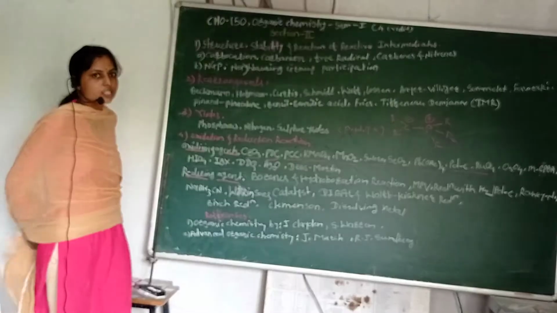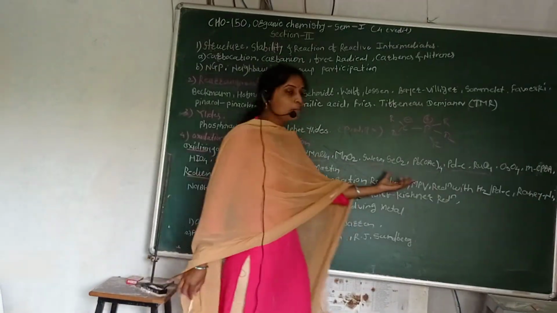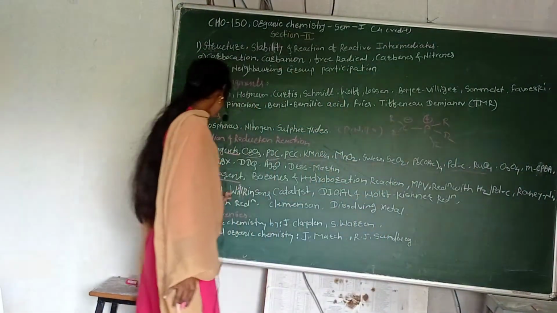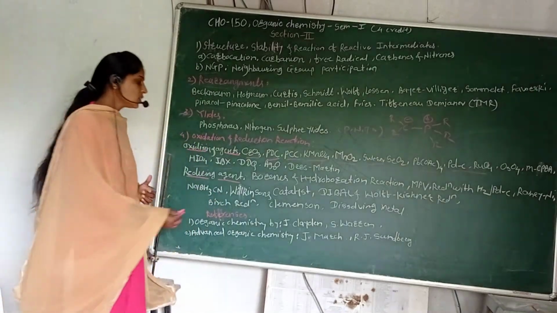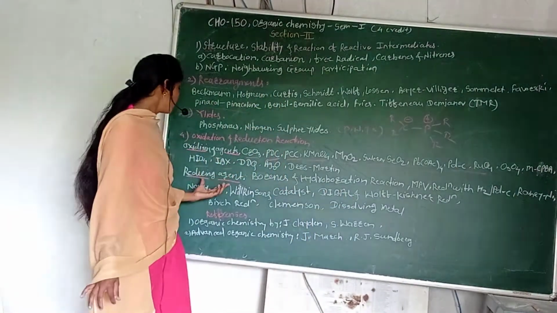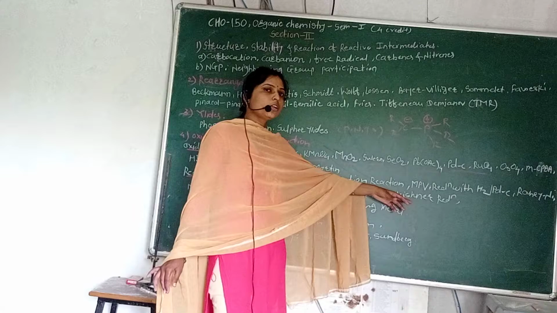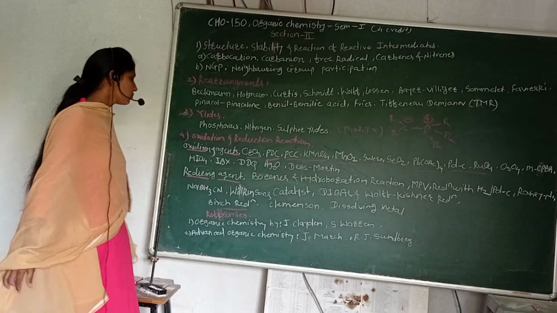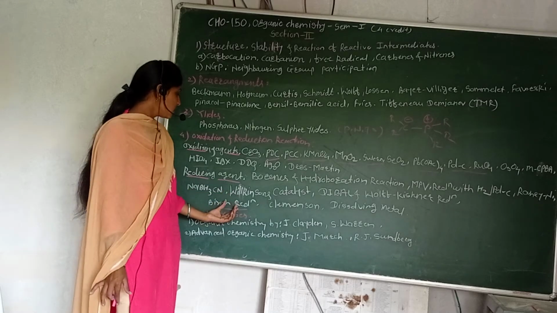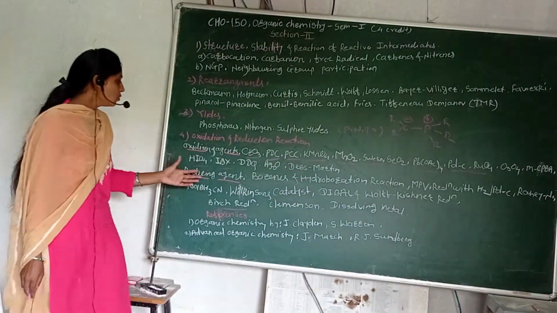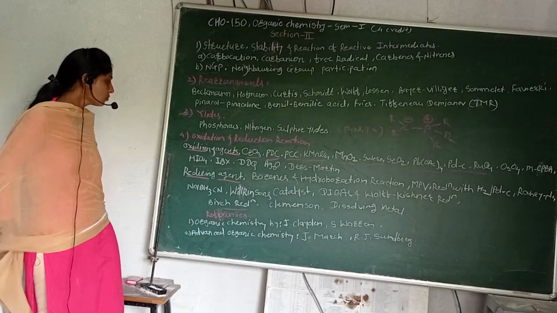Then reducing agents. Among reducing agents we can see boranes and the hydroboration reaction, MPV reduction, then H2 with palladium, Raney nickel reduction, NaBH3CN reduction, Wilkinson catalyst reduction; diols are also important reducing agents. Then Wolff-Kishner reduction we can also discuss among reducing agents. Then the most important are Birch reduction, then Clemmensen, and some dissolving metals that can form reducing agents. So this is the introduction related to oxidation and reduction reactions.